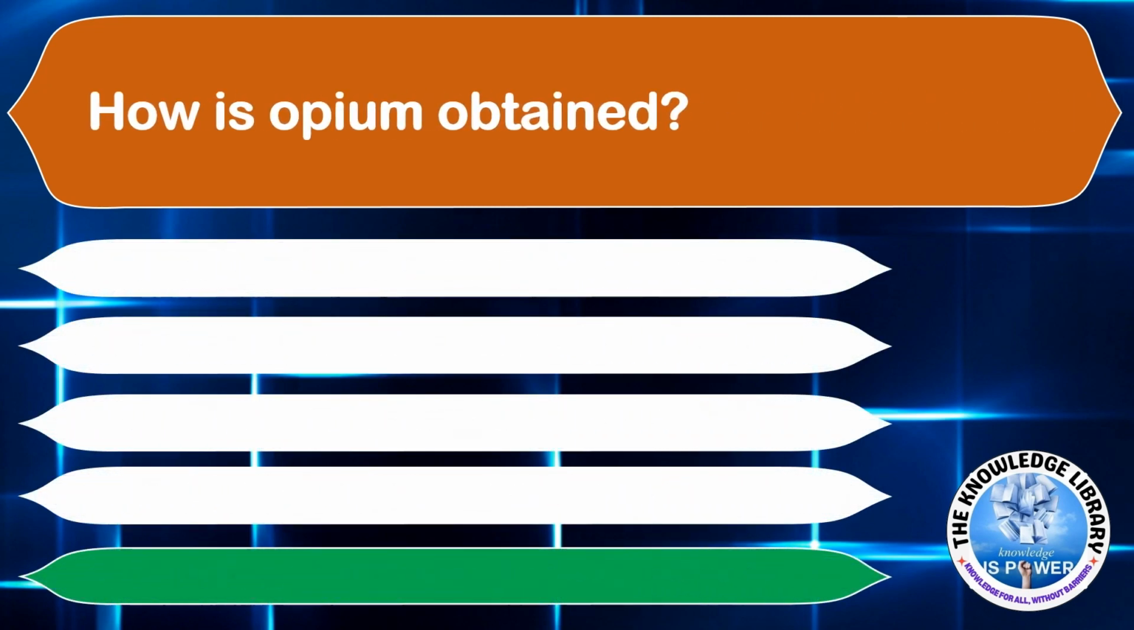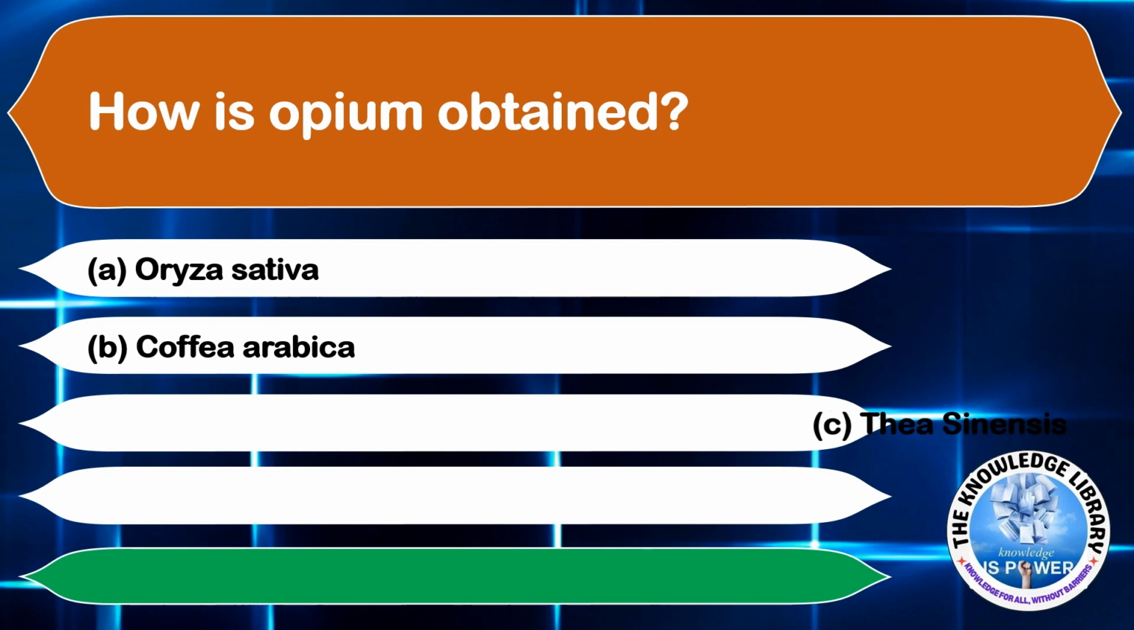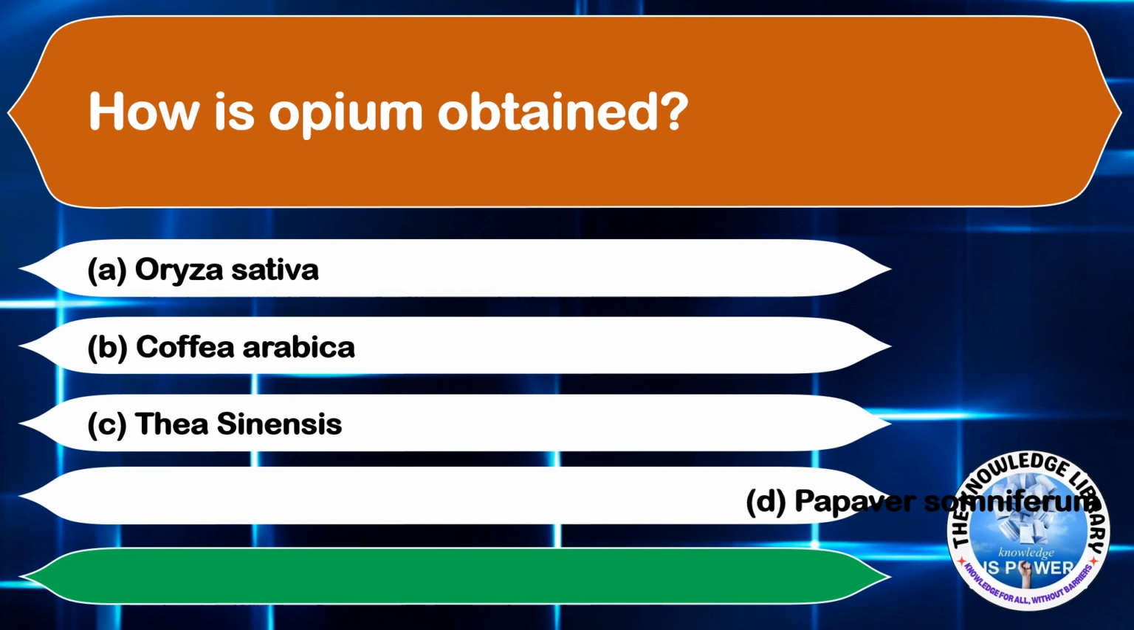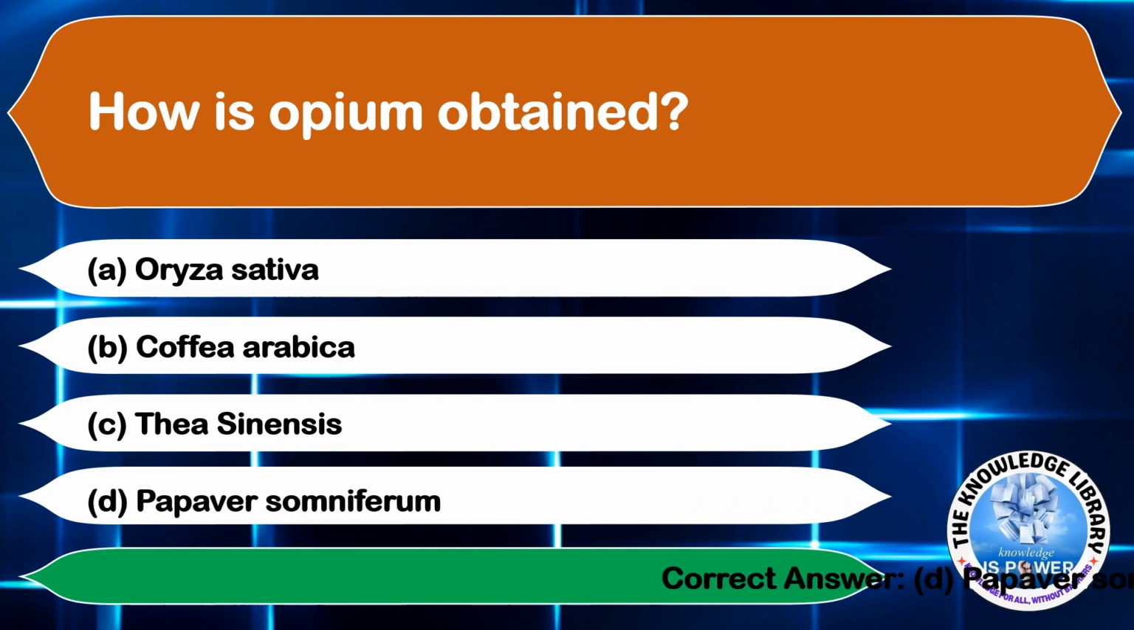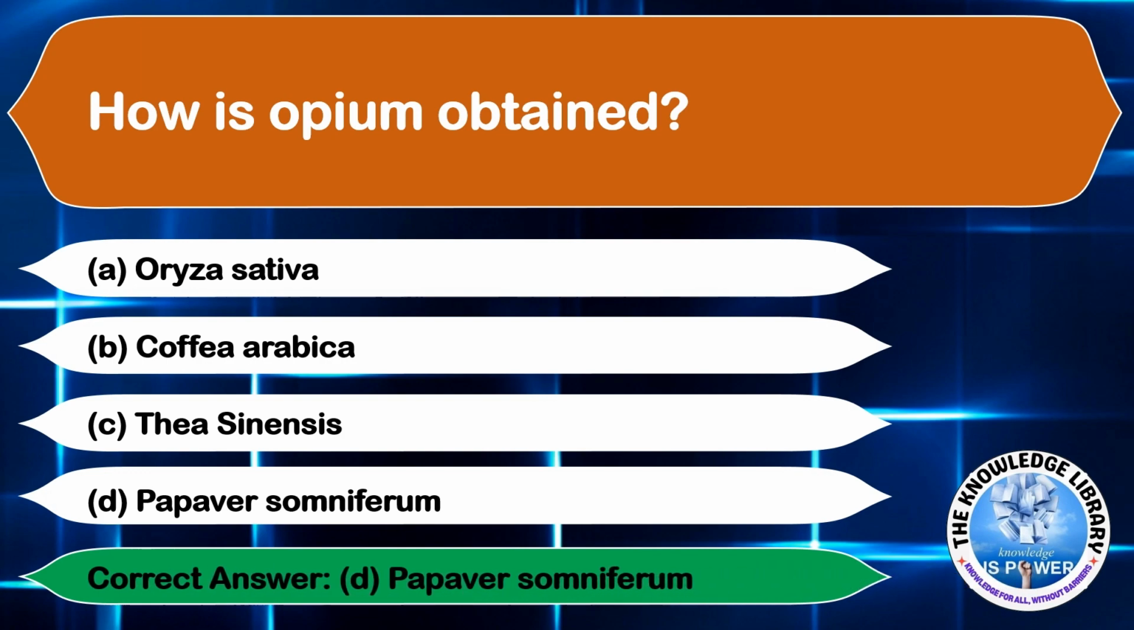Moving on to the next question. How is opium obtained? Option A, Oryza sativa, option B, Coffea arabica, option C, Thea sinensis, and option D, Papaver somniferum. The correct answer is option D, Papaver somniferum.